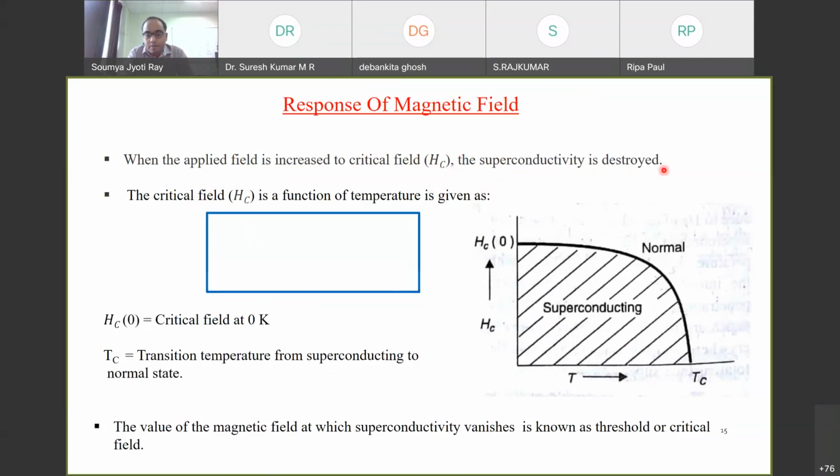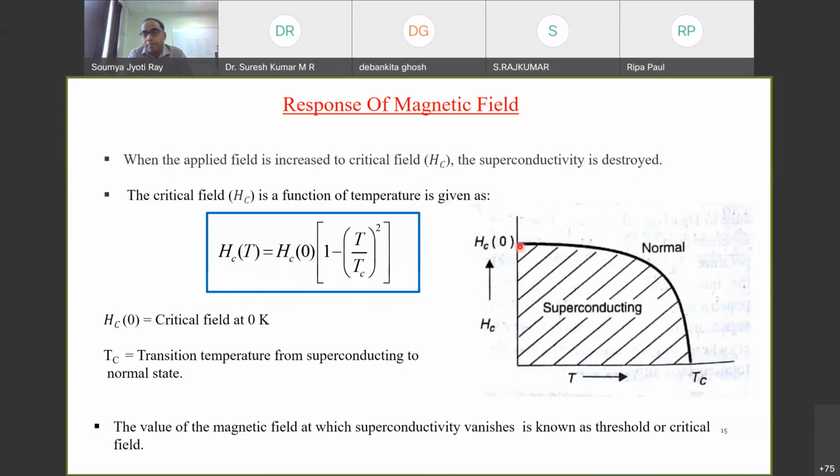Now, what is the temperature dependence of this critical field? It goes by this expression: HC(T) equals HC0, a constant term, times 1 minus (T by Tc) whole squared. And if I plot it, I see a kind of power law behavior.